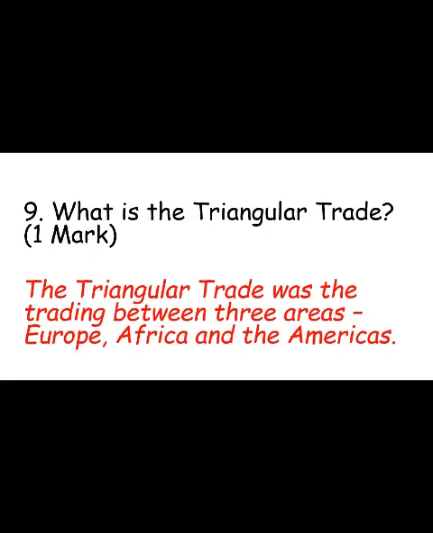Now, this is quite a difficult concept to get your head around. So, the triangular trade was the trading between 3 areas, between America, Europe, and Africa. Now, each continent wanted a different thing, which enabled them to work in a triangular way. So, a ship at North America would take sugar, tobacco, cotton, all of these things to Europe. Once they'd landed in Europe, they would pick up all of these things here, which is what Africa wanted. So textiles, rum, and all of these manufactured goods, and they would take them all the way over to Africa.